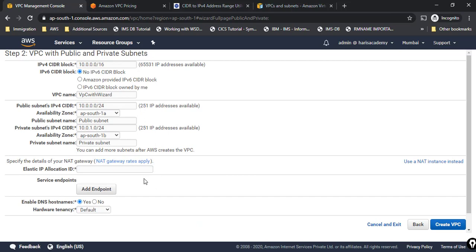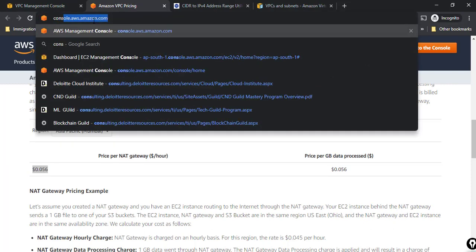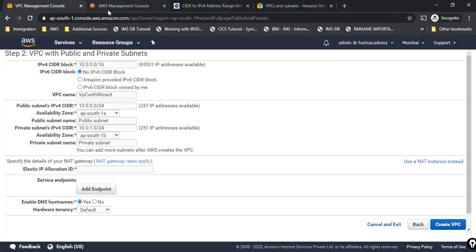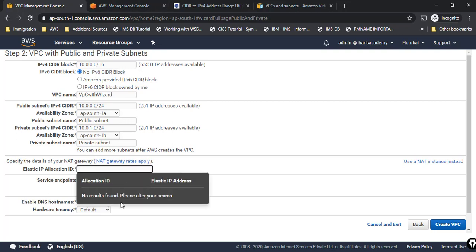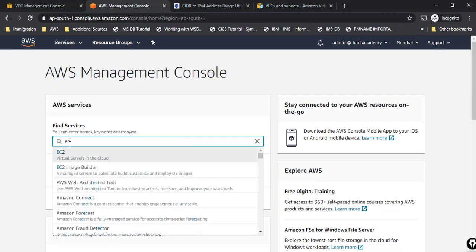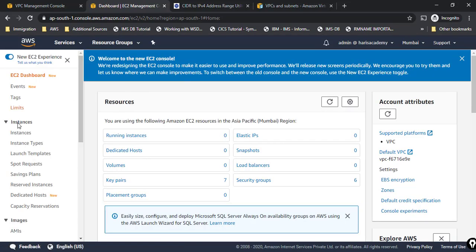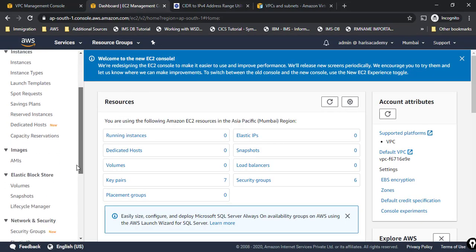Now I will have to create an elastic IP address. So before going into that, I will go to my console again and try to create my elastic IP address. I cannot create an elastic IP address here itself because it only shows whatever is allocated. So I'll quickly go to EC2 and then create an elastic IP address.